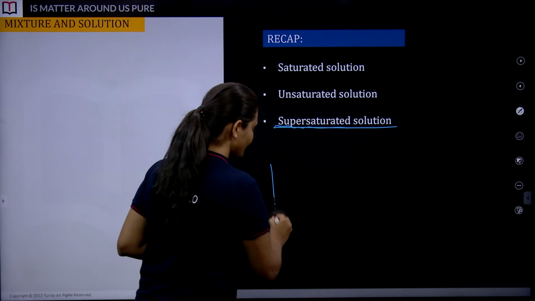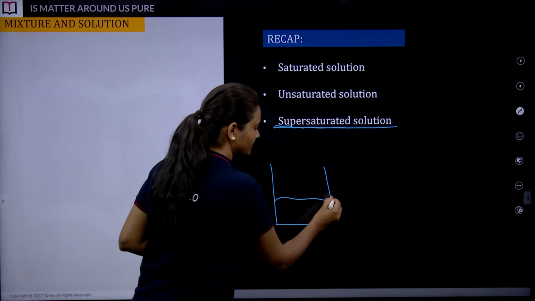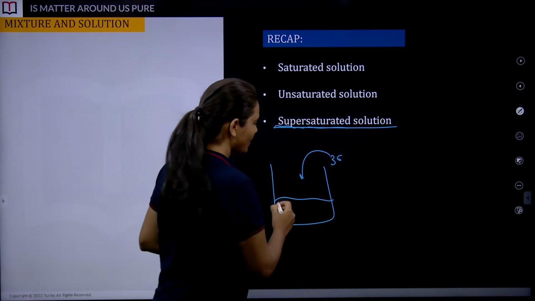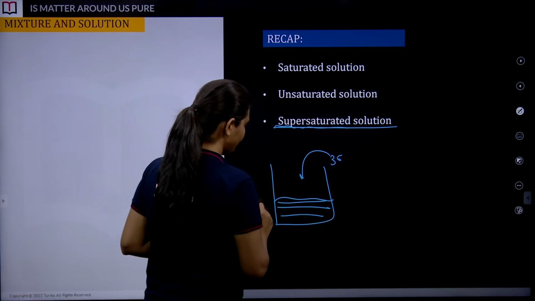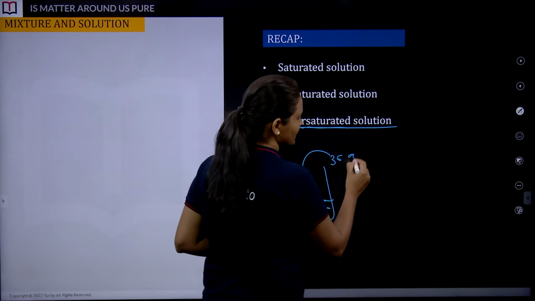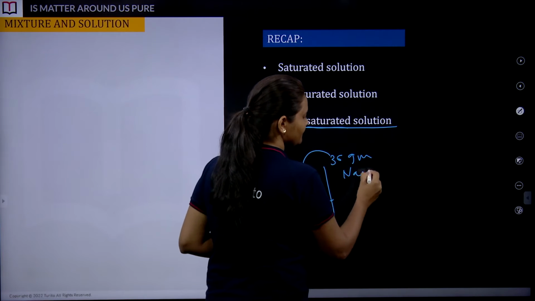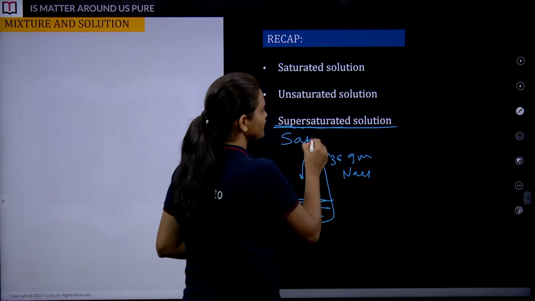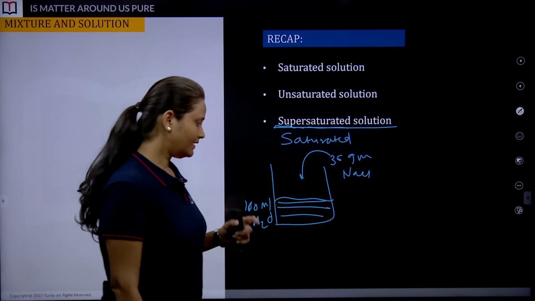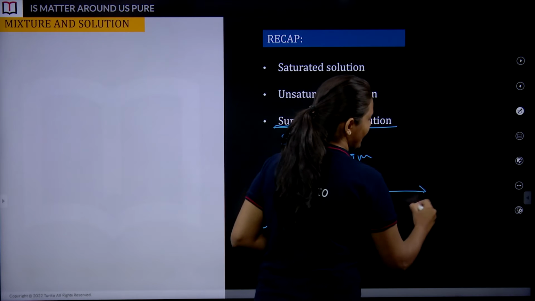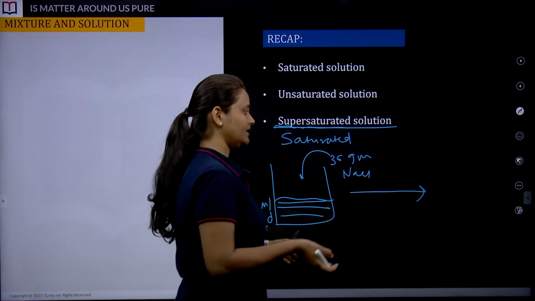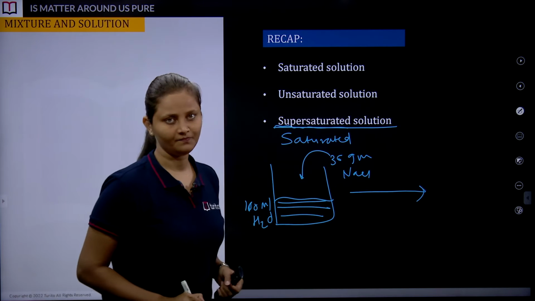Just now we have seen, we have taken 100 ml of water, and into this we have added 36 gram of NaCl. Now this is what? Your saturated solution, right? 100 ml of water with 36 gram of NaCl. I am going to write here, saturated solution. But we are not happy with this. We want 1 gram of NaCl to get added in this saturated solution.